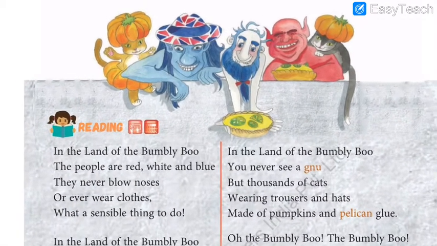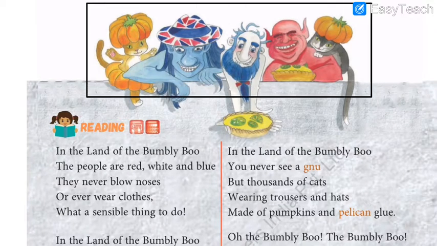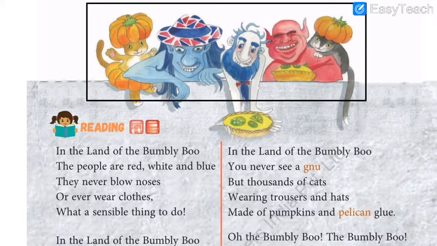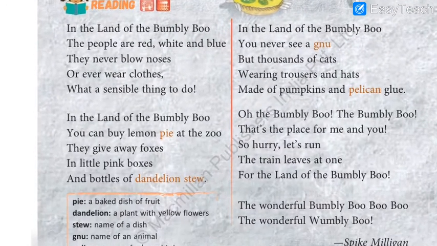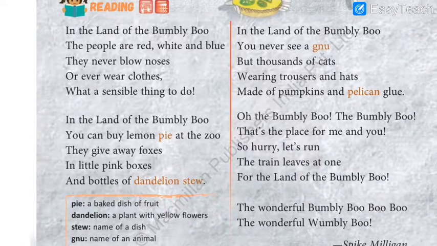So here is the poem. Wow, see the creatures which are not on this planet. Can't you see that? Some are very threatening. Just imagine if these creatures came to your house to meet you. Will you be able to talk to them? Let me tell you, I won't talk to them, because some of them are funny and some of them are threatening. They are very giant. So let us read the poem and understand it.